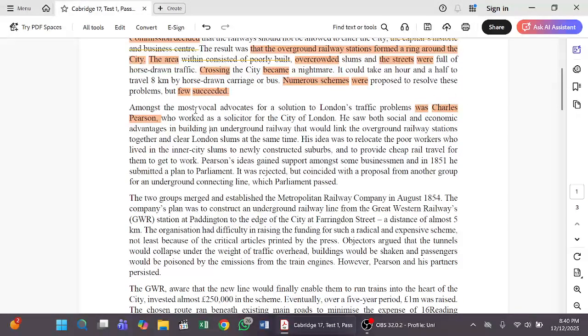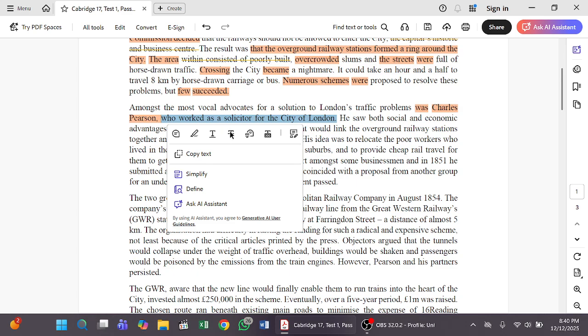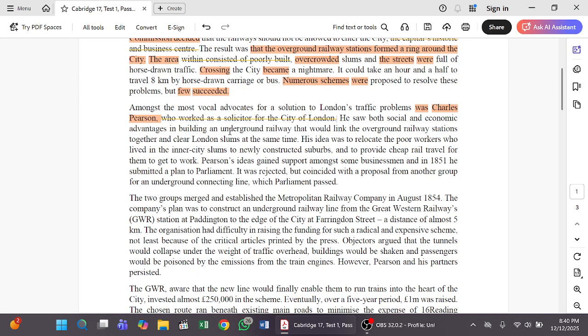Look, amongst the most vocal advocates for a solution to London's traffic problem was Charles Pearson. That means Charles Pearson was one of them. They could write it down in the normal way, but they didn't. They just used a different way that is called inversion. So don't panic, just go with the flow. They also give some extra information. You don't need to panic because sometimes they also try to trick us and distract us.